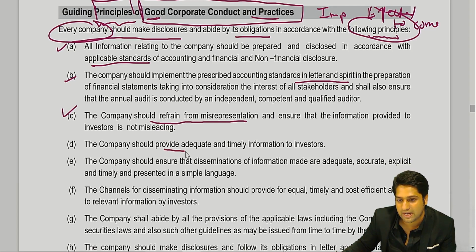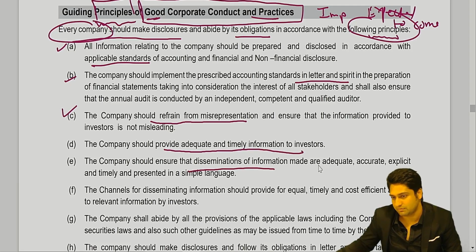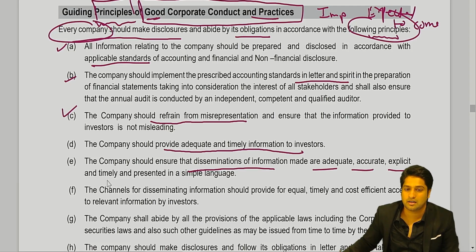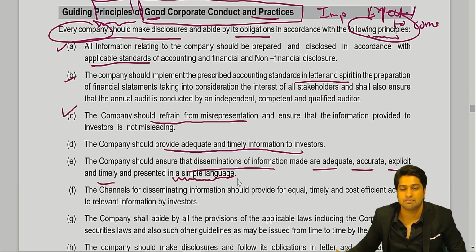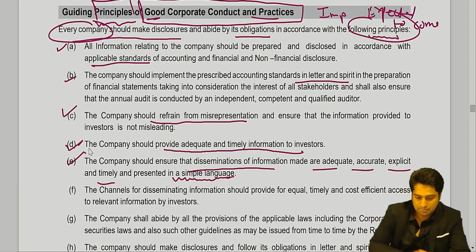You should provide adequate and timely information to the investors. You should ensure dissemination of information which is adequate, accurate, explicit, and timely, presented in simple language. So if you go to see, these are simple points that you can remember some of them.